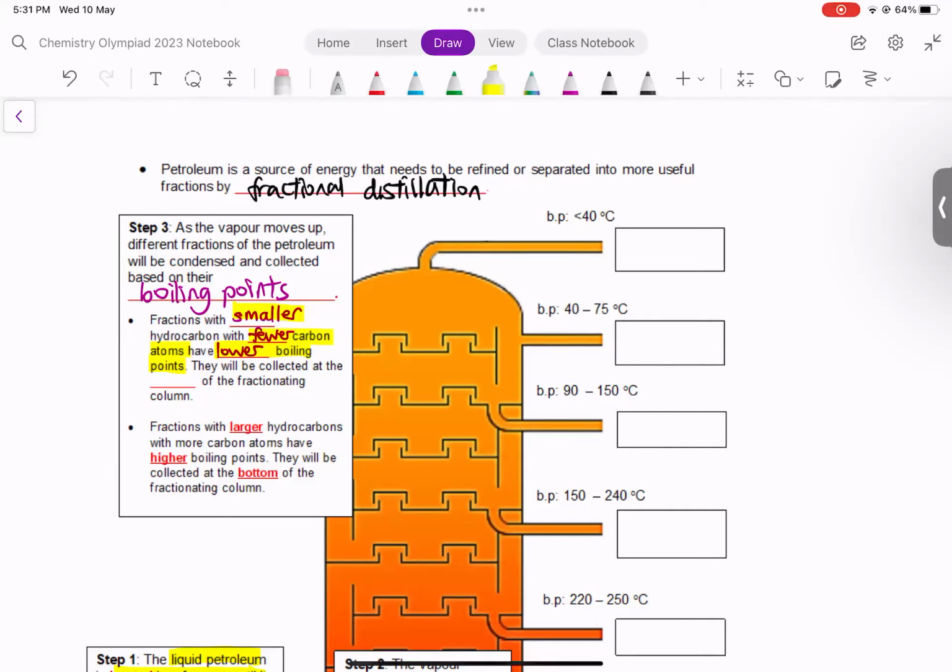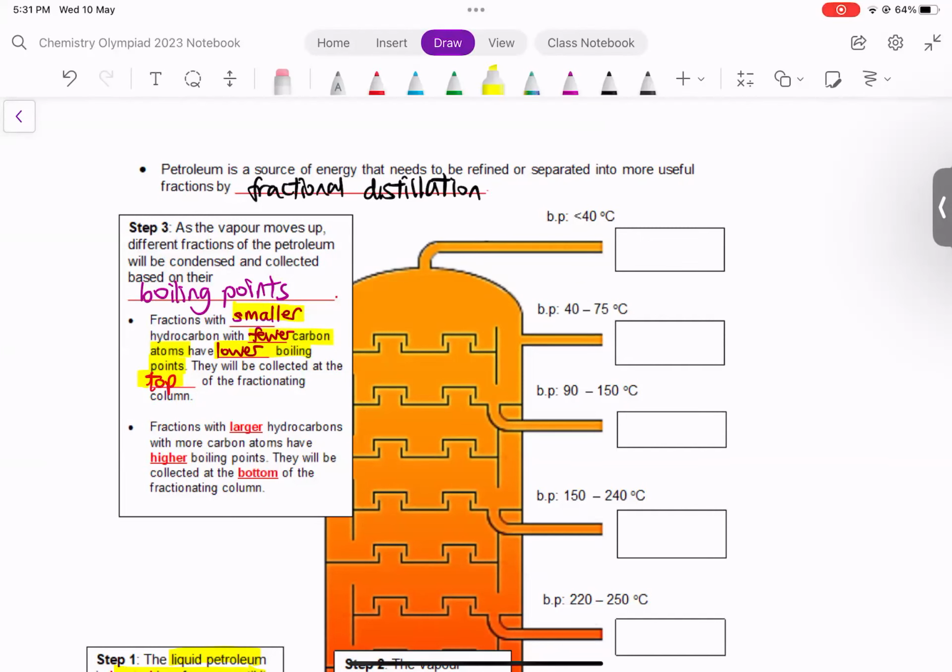All right, so in this case, we are talking about hydrocarbons, organic compounds that contain hydrogen and carbon only. So smaller hydrocarbons have fewer carbon atoms, therefore they have lower boiling points, and they'll be collected at the very top of the fractionating column. On the other hand, fractions with larger hydrocarbons with more carbon atoms will have a higher boiling point, and they are collected at the bottom of the fractionating column.